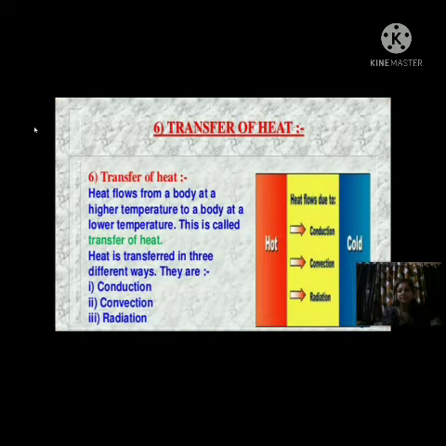So see, first of all, you know heat flows from a body at higher temperature to a body at lower temperature. This we have already discussed a lot. The second thing is the modes of heat transfer: conduction, convection and radiation. Now we will see conduction.